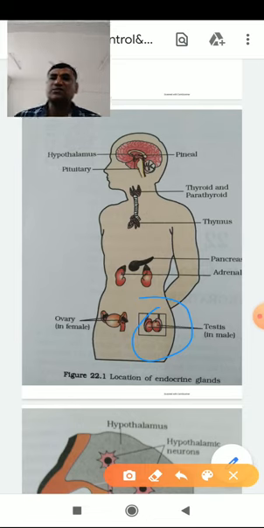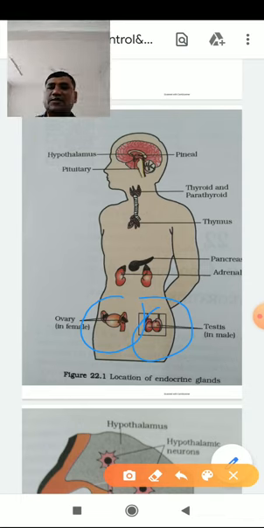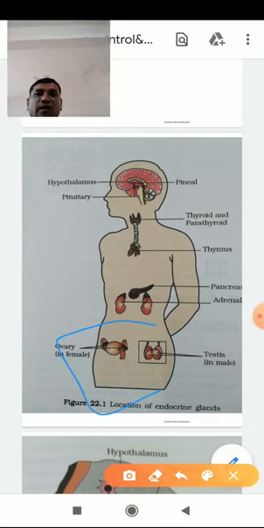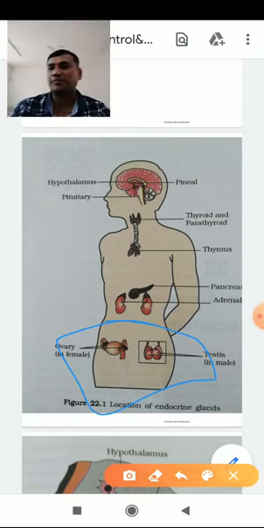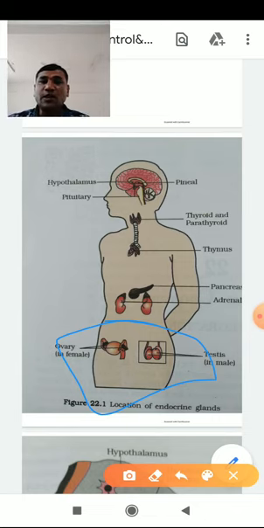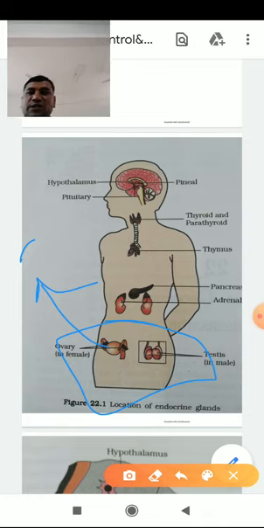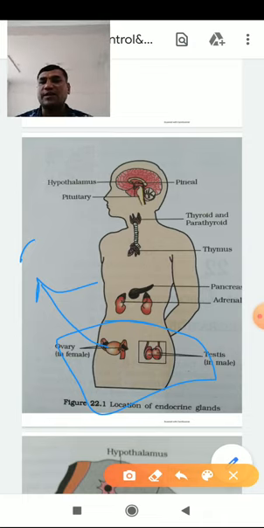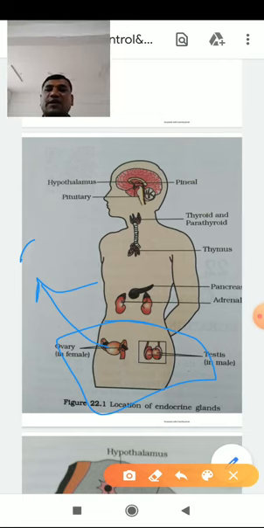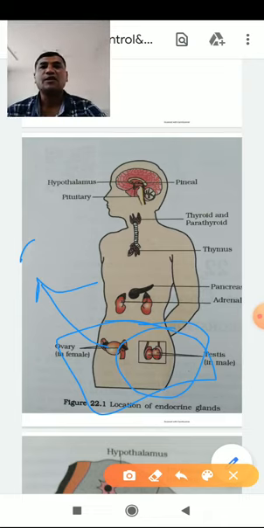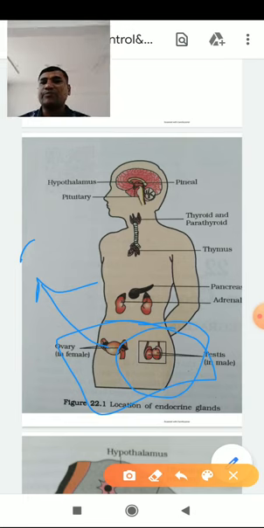Coming on to the next one, the ovary. The ovaries are specific to females, and you have already come across these two terms in the elaborate study of human reproduction. The hormones produced by the ovaries are estrogen and progesterone. Progesterone is generally higher during pregnancy or in the luteal phase. The testes are responsible for the production of the hormone testosterone, along with other hormones produced in our body.